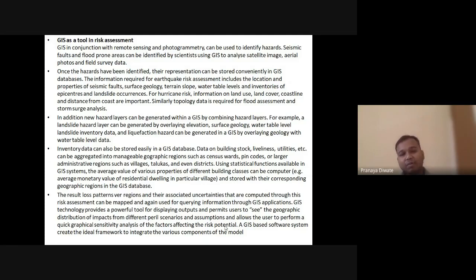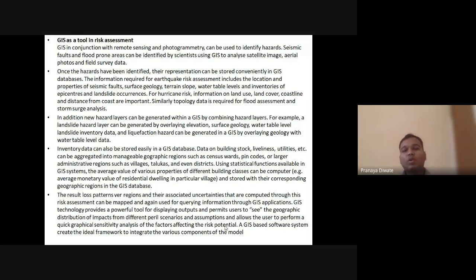What information do we require? It includes the location and properties of the seismic fault. What is the location of the area being assessed? What is its latitude and longitude? What kind of structures are there? Whether the location is on a coastal area, in a valley area, or in a plain area.